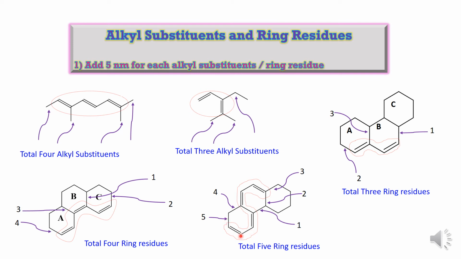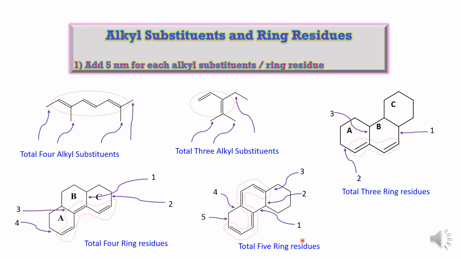At this carbon there is no ring residue. At this carbon there is no ring residue. At this carbon you will see this one, so this is the ring residue. For this carbon this is the ring residue. This carbon there is no ring residue. For this carbon there is no ring residue. For this carbon you will get a ring residue, and this one is also a ring residue.